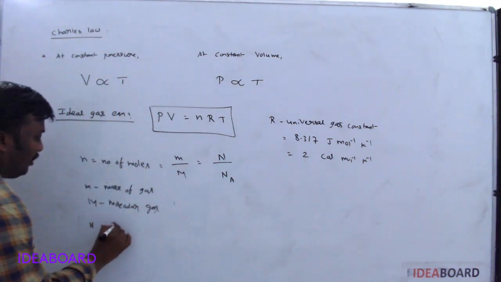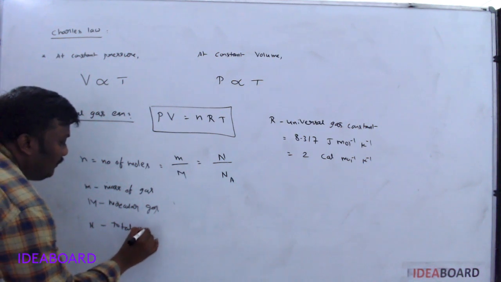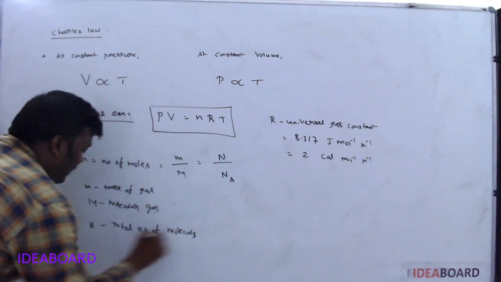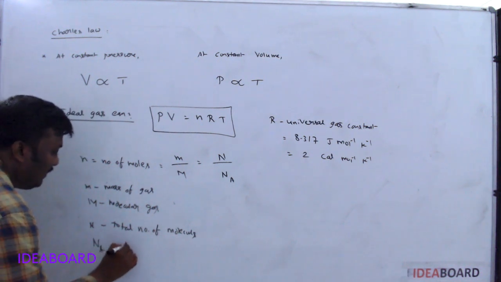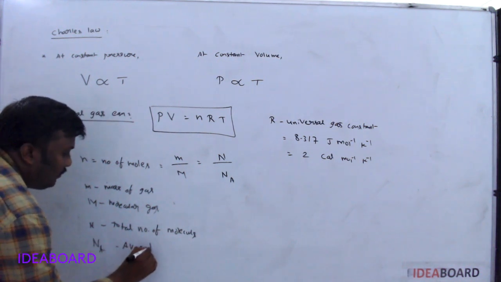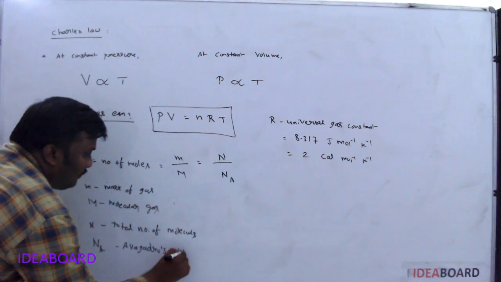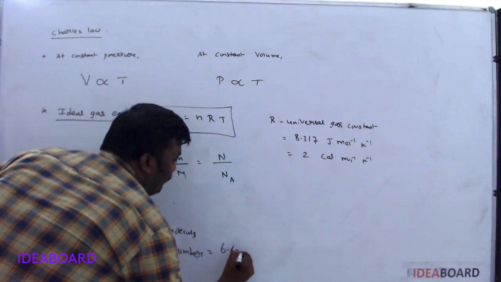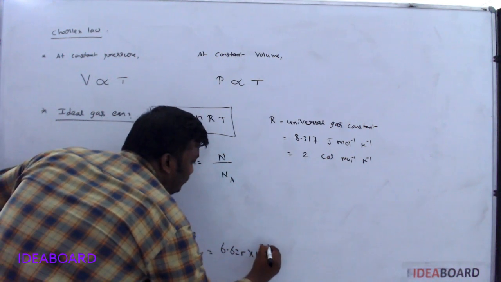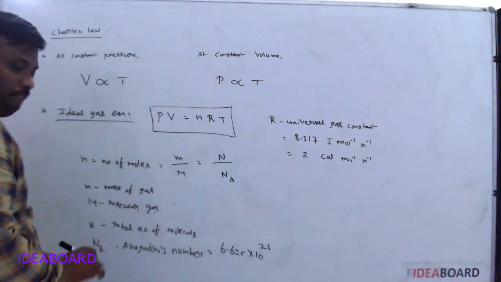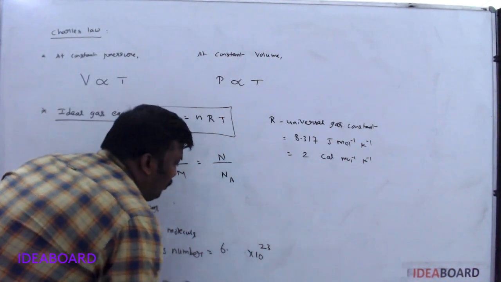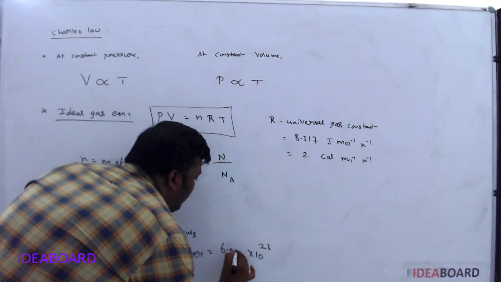Here N is total number of molecules in a gas and Na is Avogadro's number. We know the value of Avogadro number, sorry, 6.02 into 10 power 23 atoms.